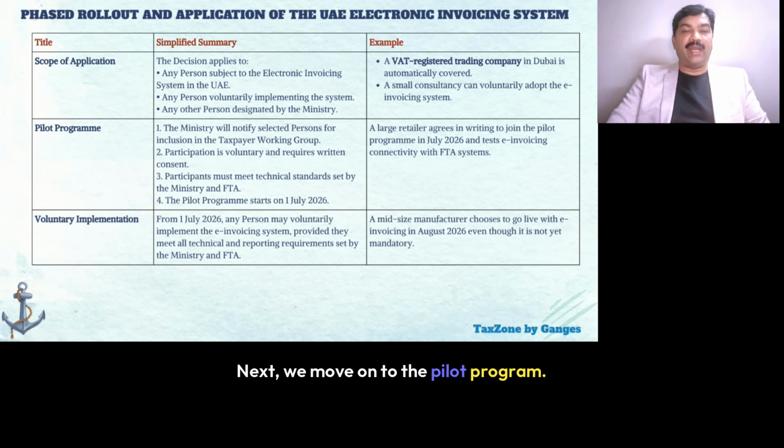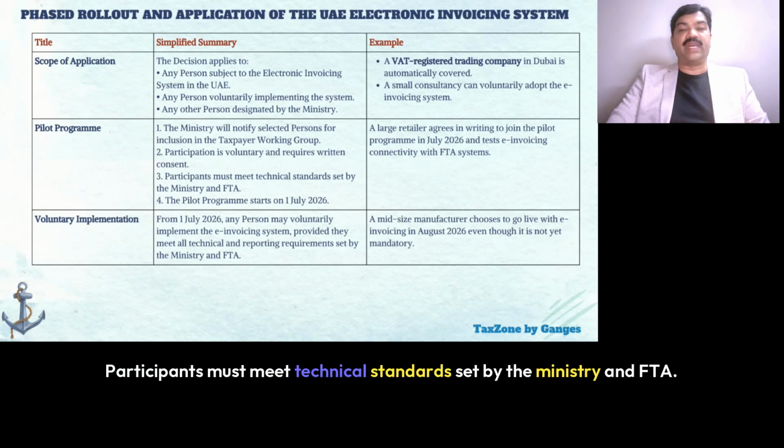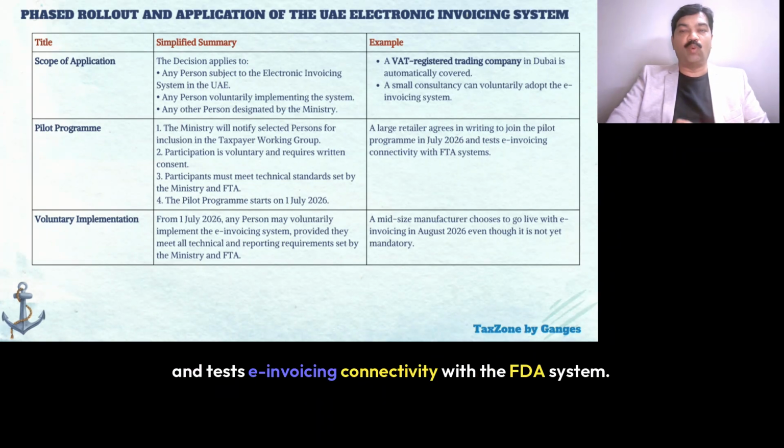Next, we move on to the pilot program. The ministry will notify selected persons for inclusion in the taxpayer working group. Participation is voluntary and requires written consent. Participants must meet technical standards set by the ministry and FTA. The pilot program starts on 1st July 2026. For example, a large retailer agrees in writing to join the pilot program in July 2026 and tests e-invoicing connectivity with the FTA system.